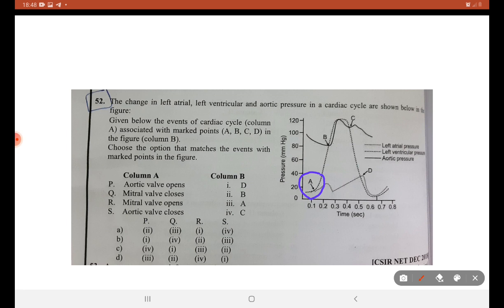So Q should correspond to A. Then B should be the point where the aortic valve actually opens. So P corresponds to 2.